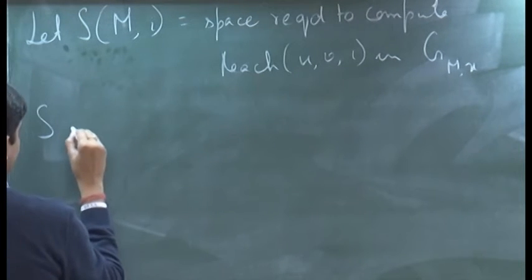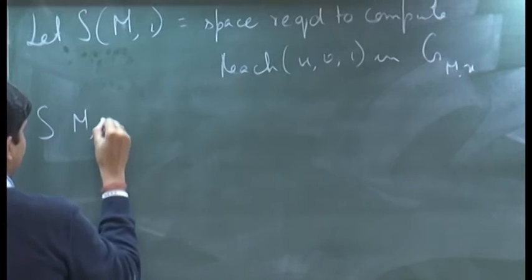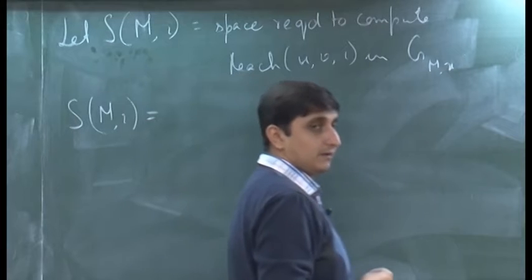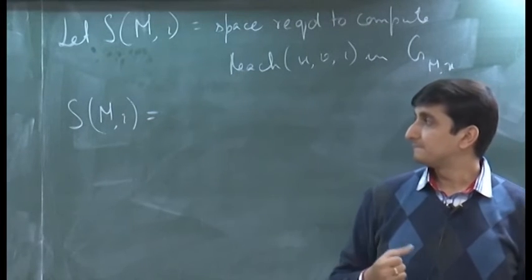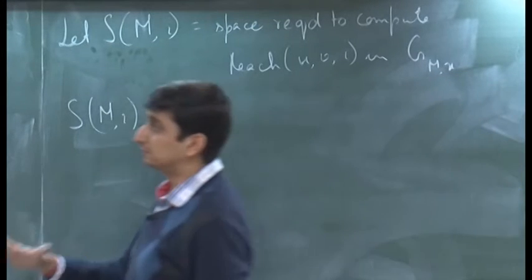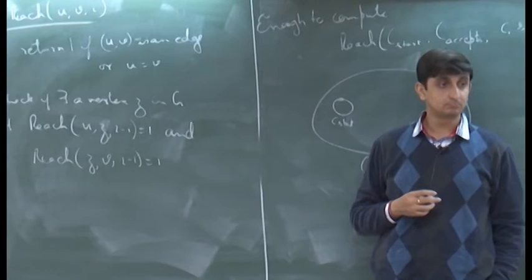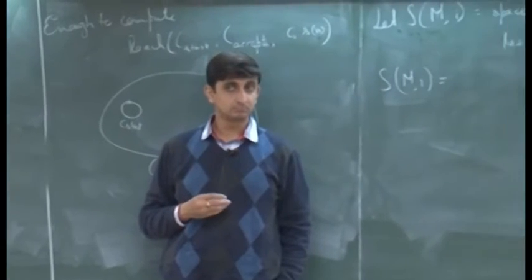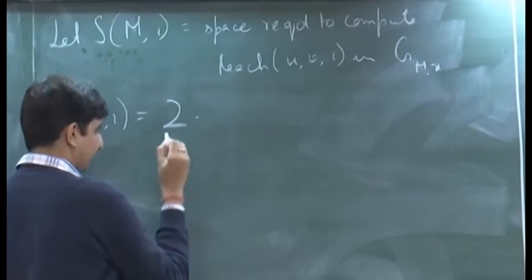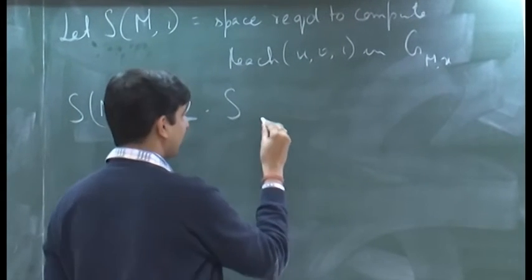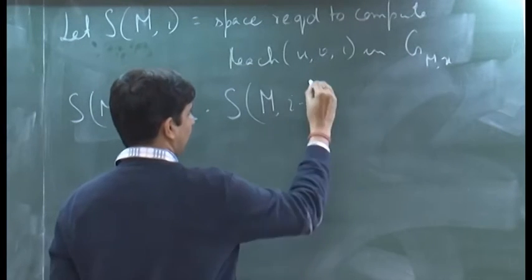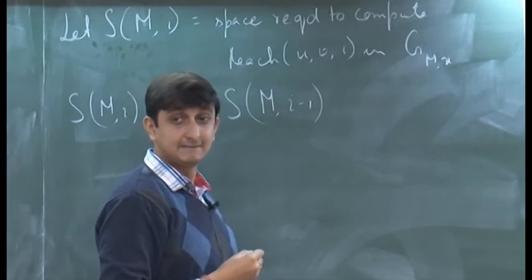So, S of m comma I. How do we write a recursive relation in terms of lower values of I? So, look at this algorithm. 2 times S of m comma I minus 1. Anything else?